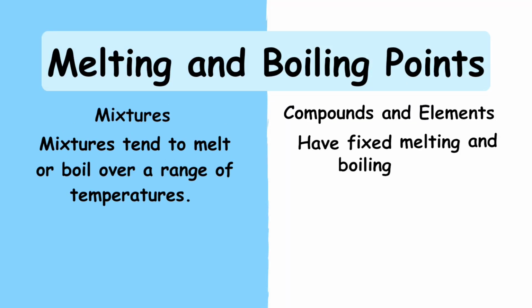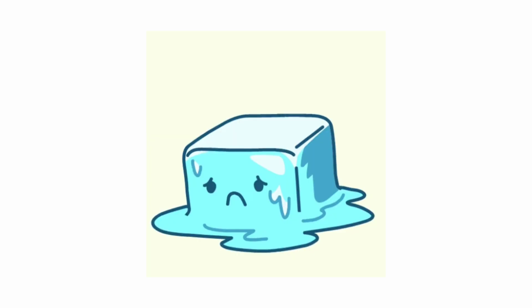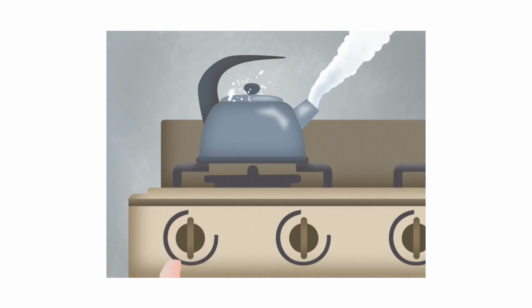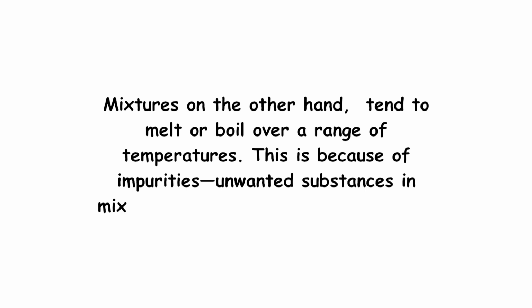Melting and boiling points. Pure substances, like elements and pure compounds, have fixed melting and boiling points. For example, the melting point of water is 0 degrees Celsius and the boiling point is 100 degrees Celsius. Mixtures, on the other hand, tend to melt or boil over a range of temperatures. This is because of impurities, unwanted substances, in mixtures that can affect these points.